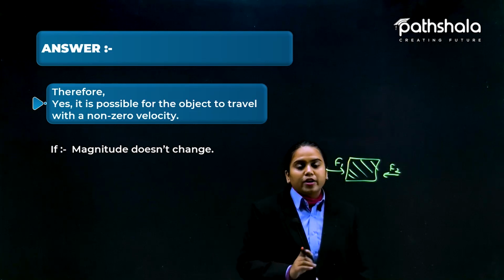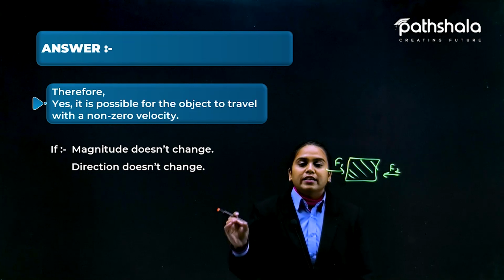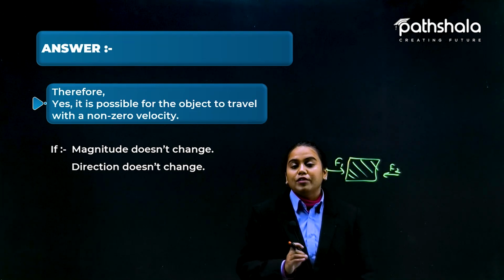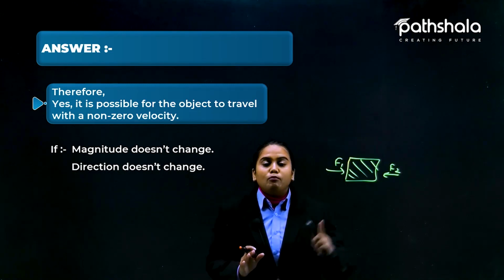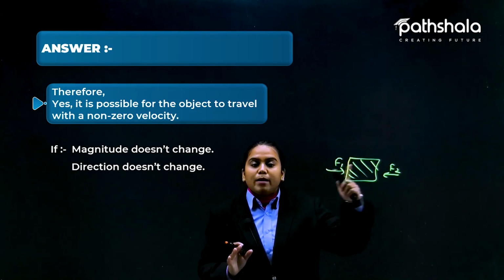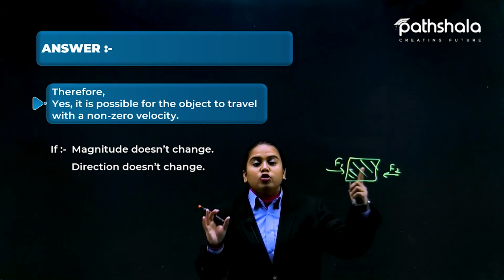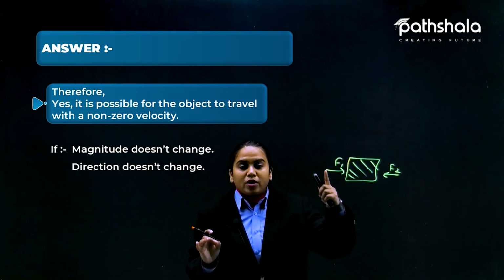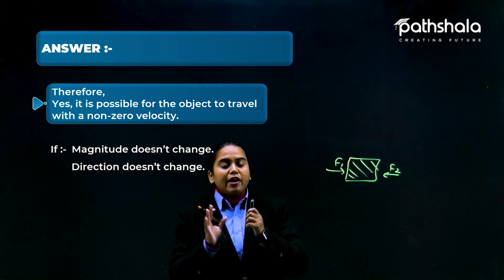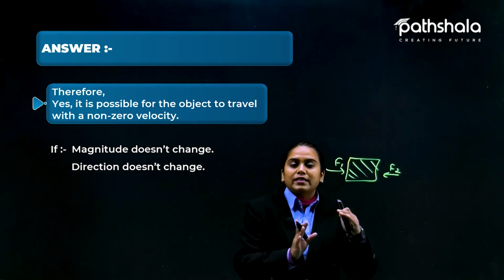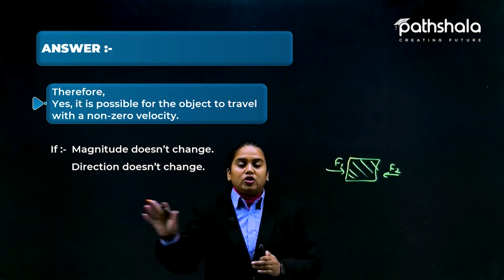So here the magnitude doesn't change, and the direction also is not going to be changed because it is moving with constant velocity. So you got to know that in the case of balanced force, we may be applying some external forces, but they give themselves a zero net force. Because of this, if the body is stationary, it will remain stationary, and if it is moving with a constant pace, then it is going to be in constant velocity, but not changing the direction.